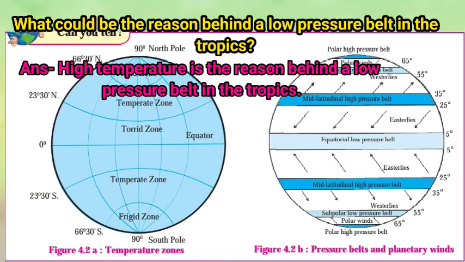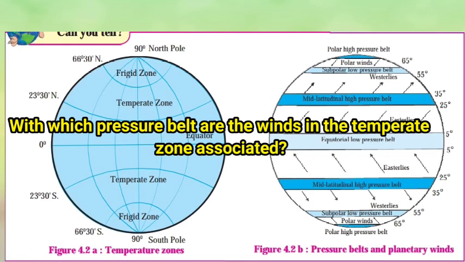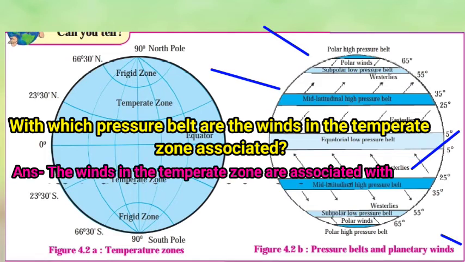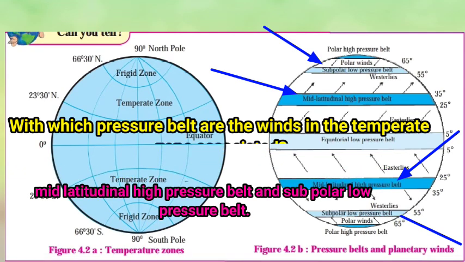Next question, with which pressure belt are the winds in the temperate zone associated? So children, see in the figure, the winds in the temperate zone are associated with the mid latitudinal high pressure belt and subpolar low pressure belt.